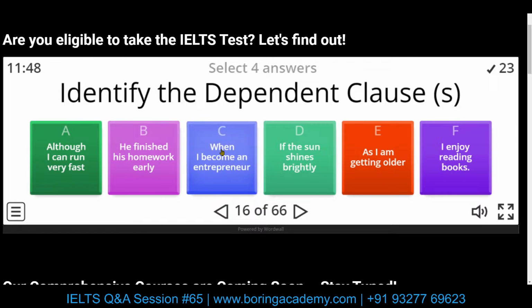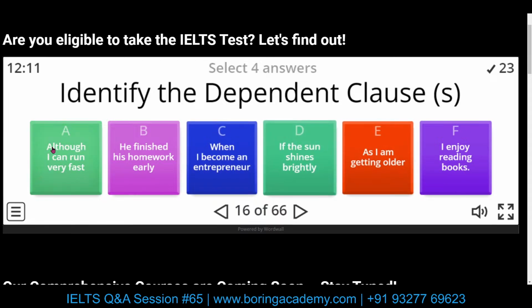There are three more. If the sun shines brightly. So "if" is our conditional connection. It's a subordinating conjunction showing conditional connection. As I am getting older. So "as" is our reason connection. Subordinating conjunction showing reason connection.